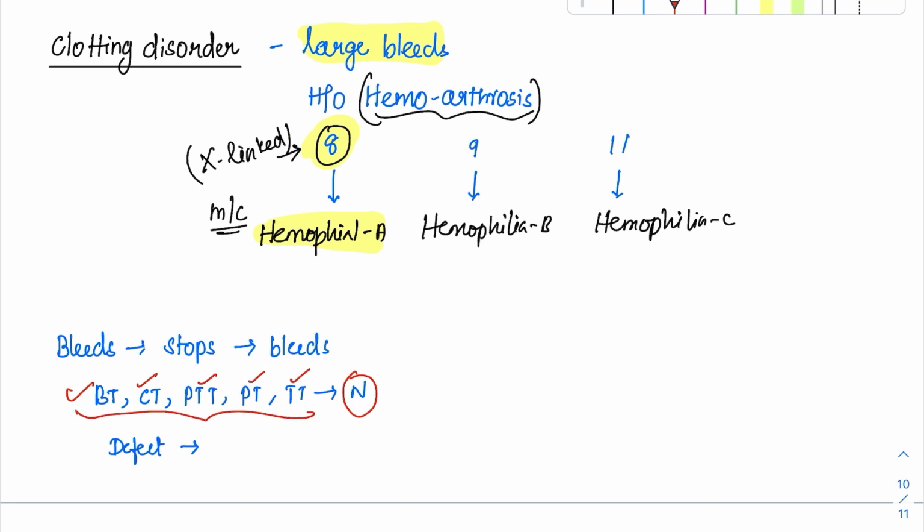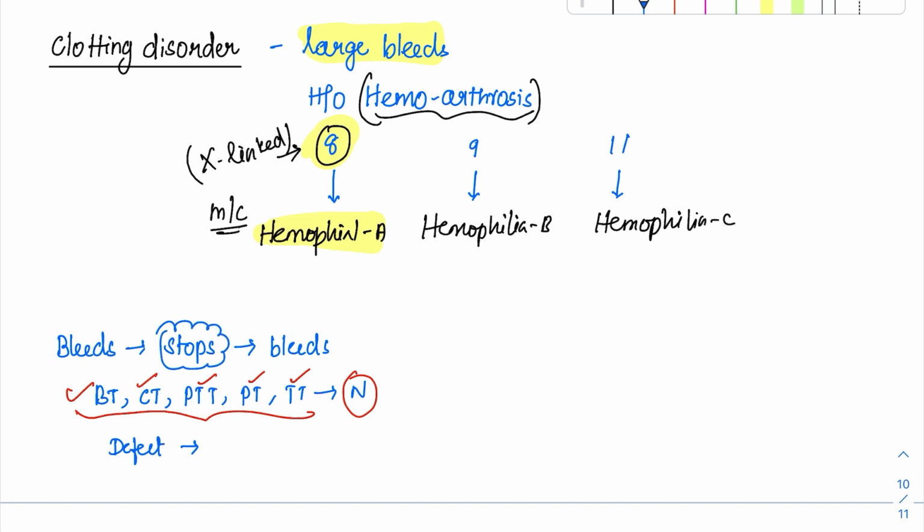So this disease we have not studied anywhere, and it is very rare to find this disease. I call this disease as a ghost disease. Why? Because all the tests are normal. All the tests that we normally do in the laboratory is coming out to be normal. So what could be the defect? Here the clot is being formed. This clue gives us that the clot is being formed, but it is bleeding ahead.